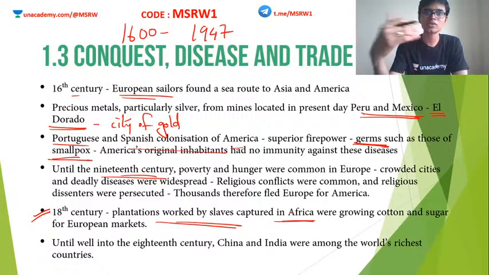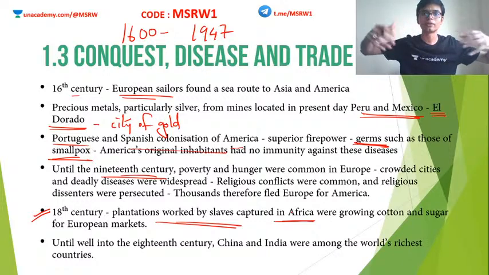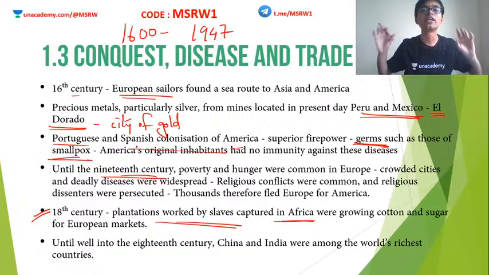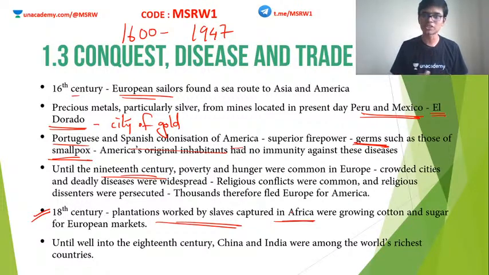Clear? So this is how slavery emerged. In order to make the maximum amount from the available plantation, they needed a huge labor force. If these laborers are free people, you have to pay them wages, give them holidays, limit the working hours, and provide good accommodation.